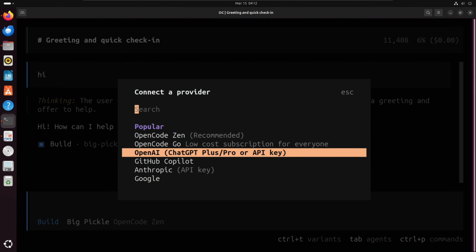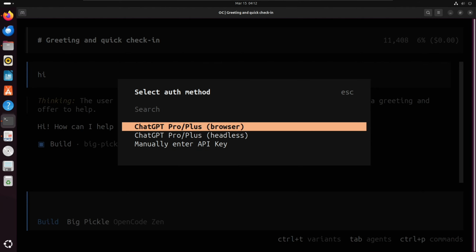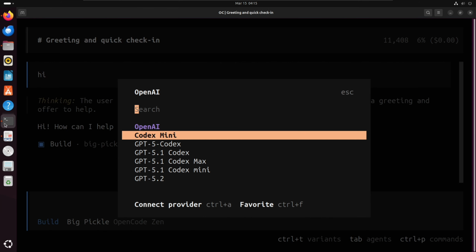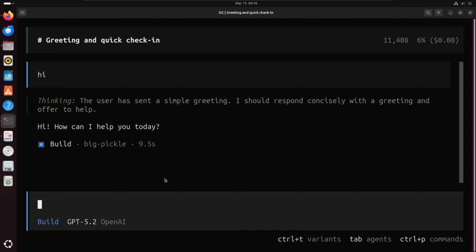Okay, so here we are going with OpenCode, OpenAI. Just here you can see the browser option, so click on that. After that, click on that particular link in orange, https auth.openai. Here you have to register with your Gmail. I have done that and authorization is successful. See, I got a model, GPT 5.2.